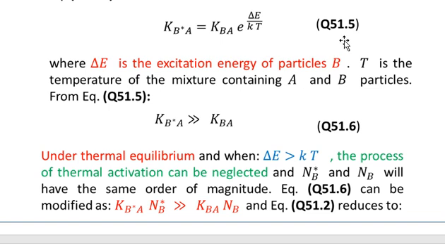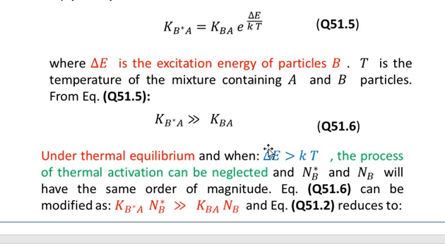From equation number 5 we can write KB star A is much greater than KB under thermal equilibrium, and when delta E is greater than KT, the process of thermal activation can be neglected, and NB star and NB will have the same order of magnitude.